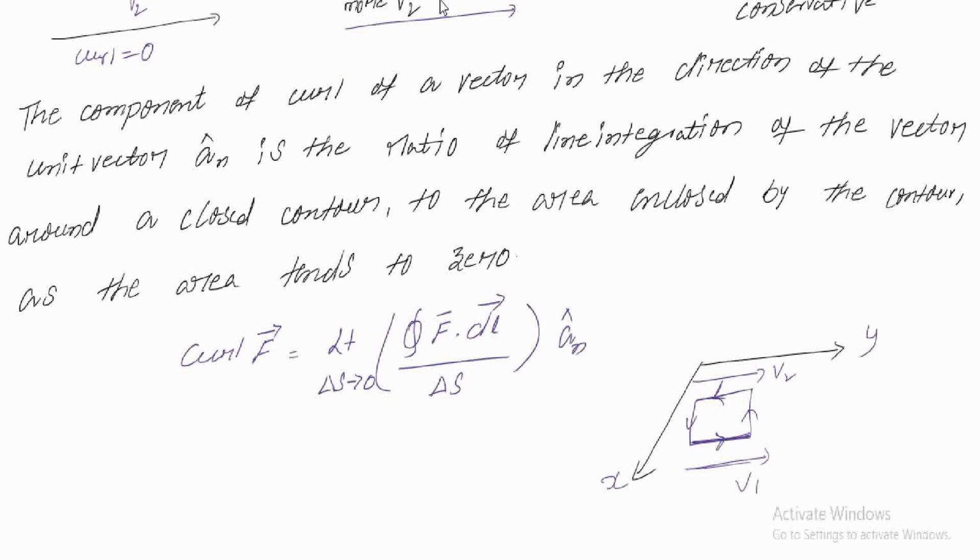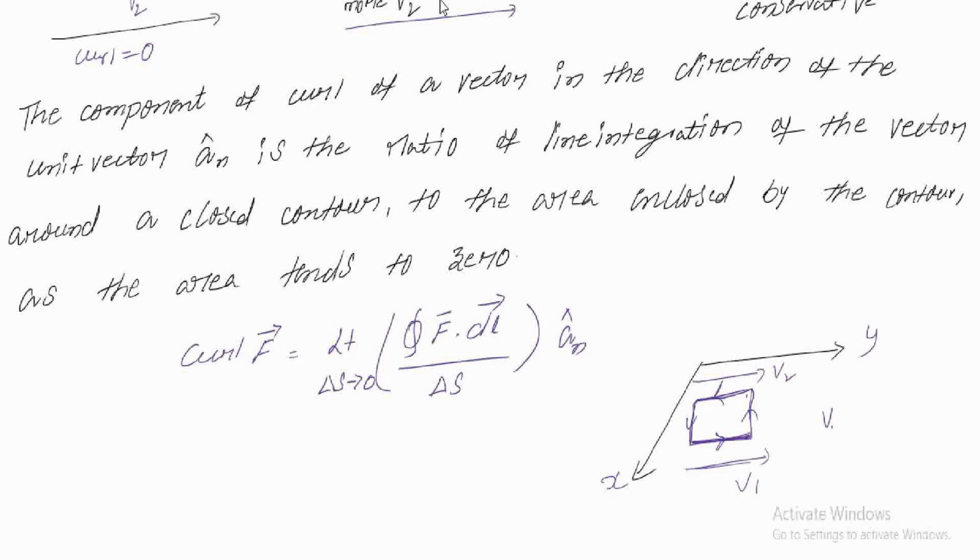If I want to find it around the closed path, I need to find the line integration from this point to this point, from this point to this point, and from this point to this point. It means that I need to find v1, and this one is opposite to v1, so v2.